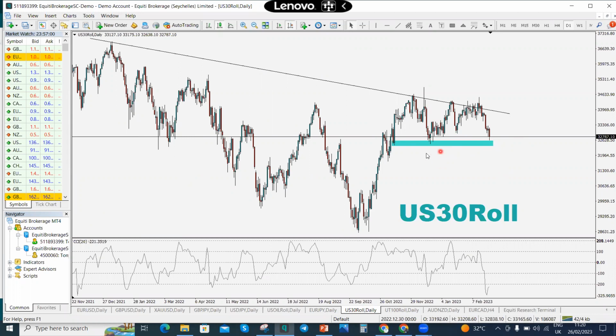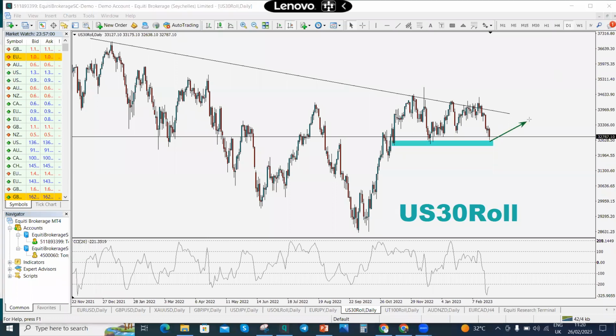All right, so we said that US 30 would be coming to find solace somewhere around this level as well. Right, you'll be coming to find a support somewhere around here, because this was tested twice. So of course, obviously, we're expecting that it will come back to retest this level. Right, now at this level, there are two likely things that are going to happen. Okay, so let me just show you.